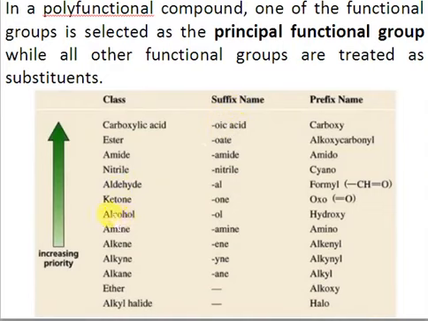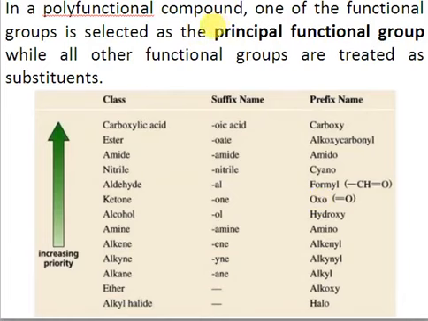But suppose you have an aldehyde and a ketone. Here you can see that aldehyde has preference over ketone. So if you have an aldehyde as well as a ketone in a compound, then the ketone will form part of the prefix. You will use the word oxo for ketone, and the aldehyde name will end with -al, right? So the suffix is always used for the functional group that is considered the principal functional group, and the prefix is used for the name of a group which is not the principal functional group, right?